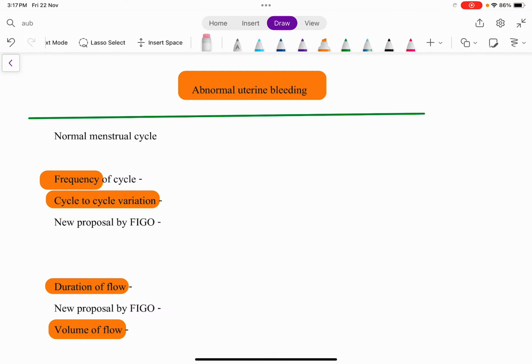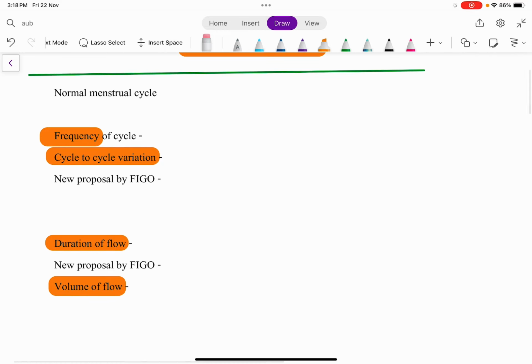So before discussing the atypical characteristics of the menstrual cycle, it's very important for us to know about the normal characteristics of the menstrual cycle. So first, let's discuss the normal characteristics of the menstrual cycle. The normal characteristics of the menstrual cycle can be discussed in terms of 4 criteria, and those are the frequency of the cycle. How frequent is the cycle in a female? So every month, how frequently is she having her cycles?